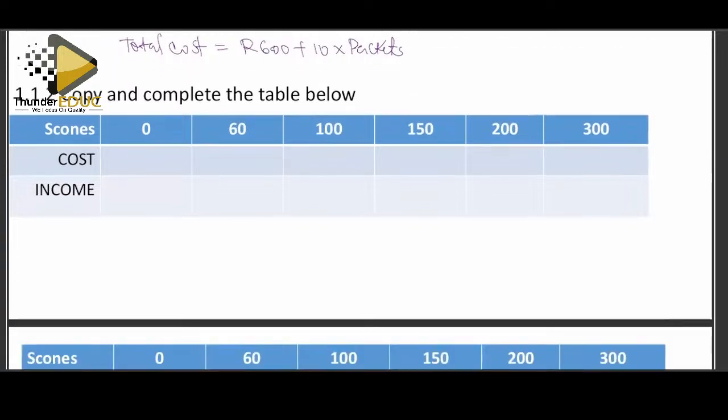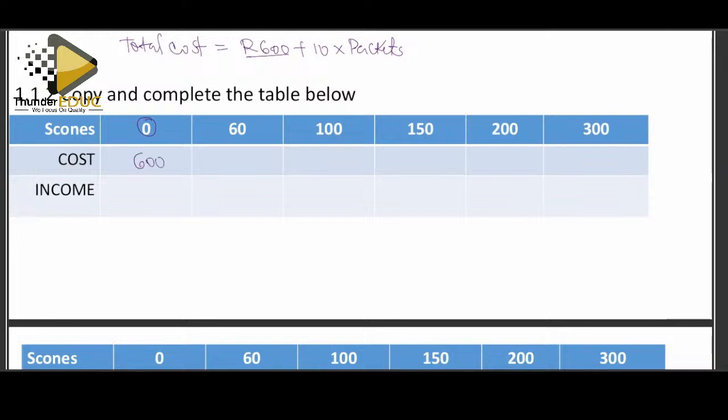So we're going to use the formulas. For total cost, we shall say 600 plus 10 times the number of packets. Now, the number of scones or number of packets are here. If it's 0 here, we shall put that and we end up having 600.